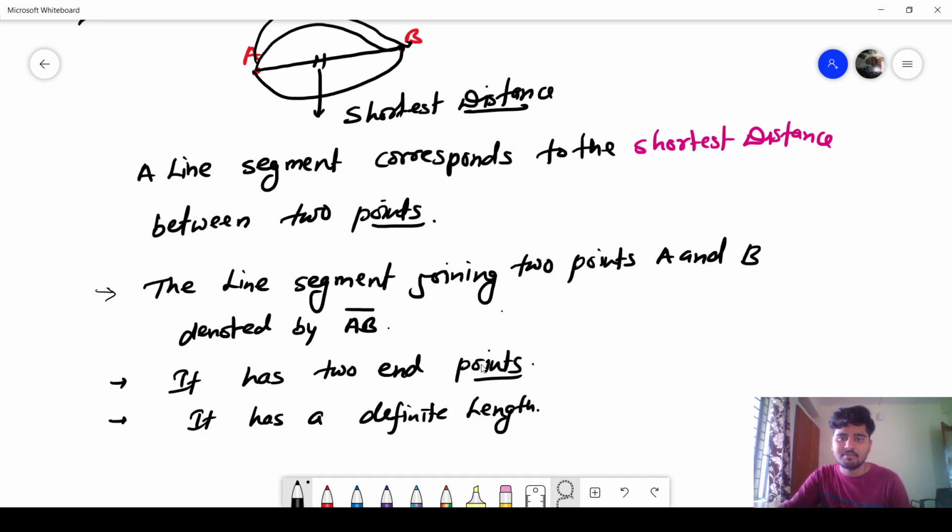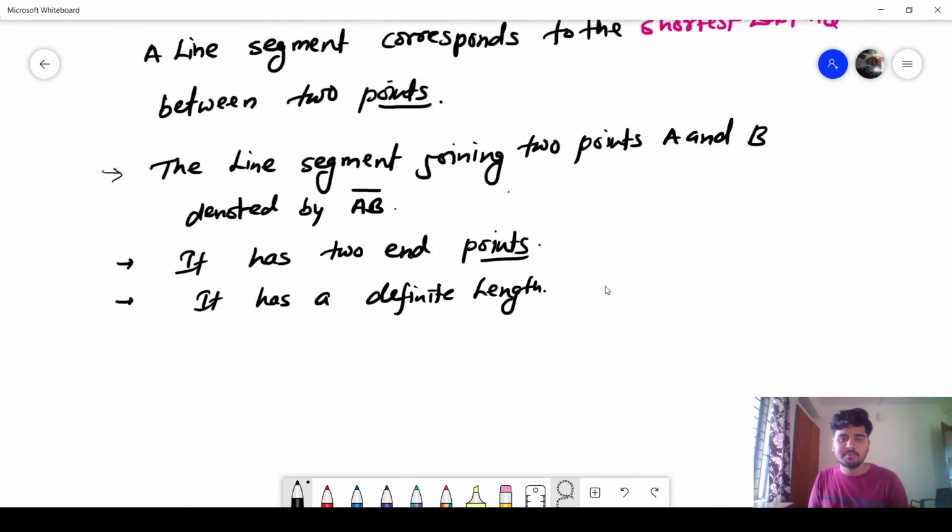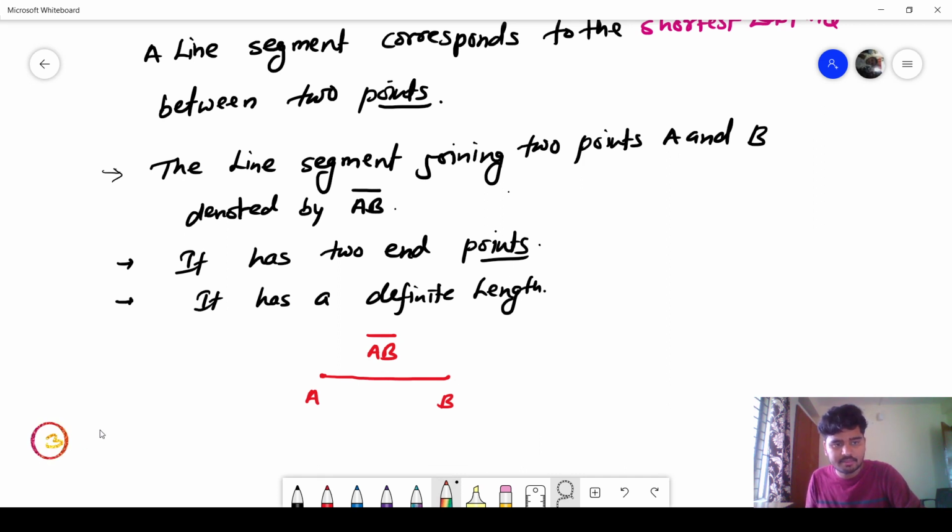So line segment I will draw here. Suppose AB is a line segment, so this A to B, this is a line segment. It is denoted by AB and a line segment. This is the representation of a line segment. Okay, now we have talked about a segment or a part of line. Now we will talk about the complete line. This was our line segment, but now we will talk about line. The third we will talk about is a line.